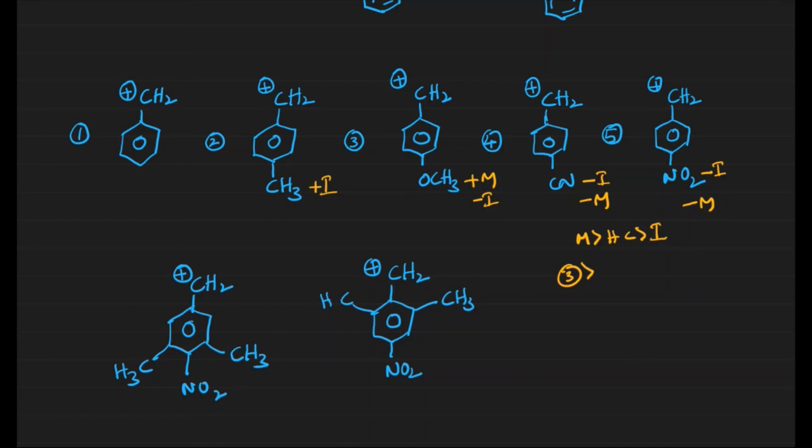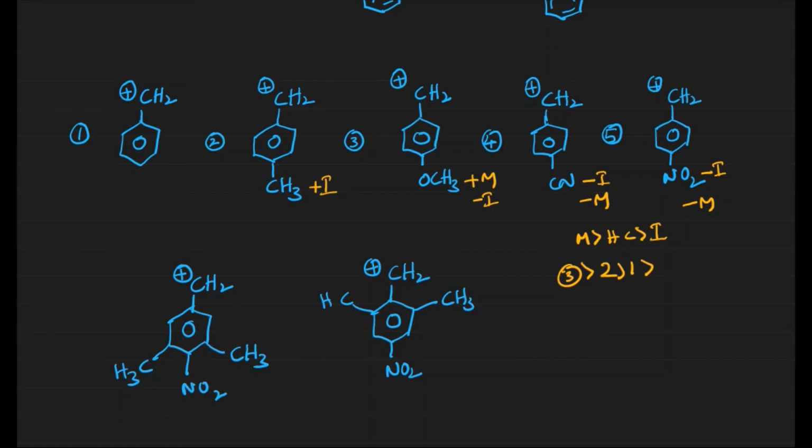Then what is the next most stable one? Now generally plus I groups also stabilize, right? We have a plus I group over here. Means what? The second one is the second most stable one. Then apart from the third and second, the first one doesn't have any substituents, and the fourth and fifth ones have minus I groups and minus M groups. Minus I and minus M destabilize the carbocation. That's why we will prefer the first one.